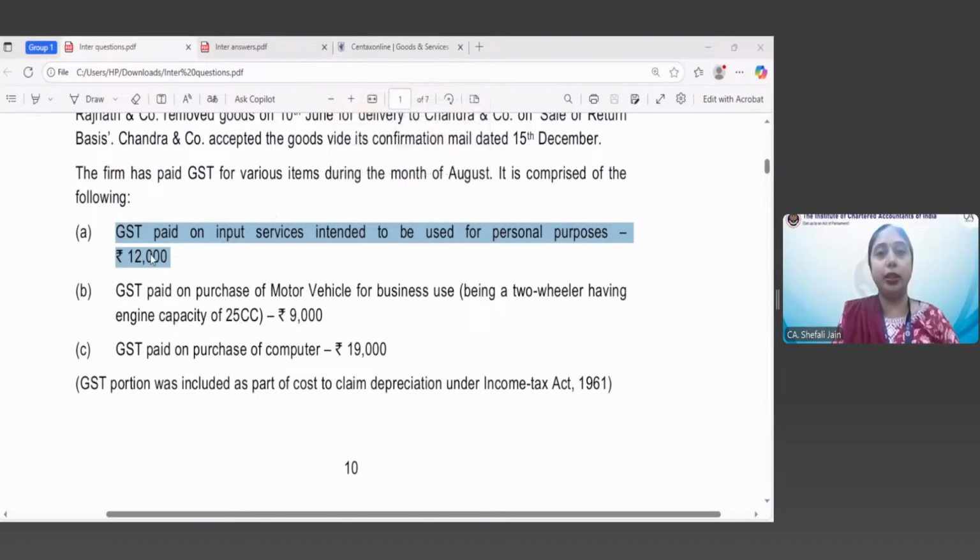So 12,000 is not available. The credit of 12,000, input services on which GST of rupees 12,000 has been paid, is not available to you.